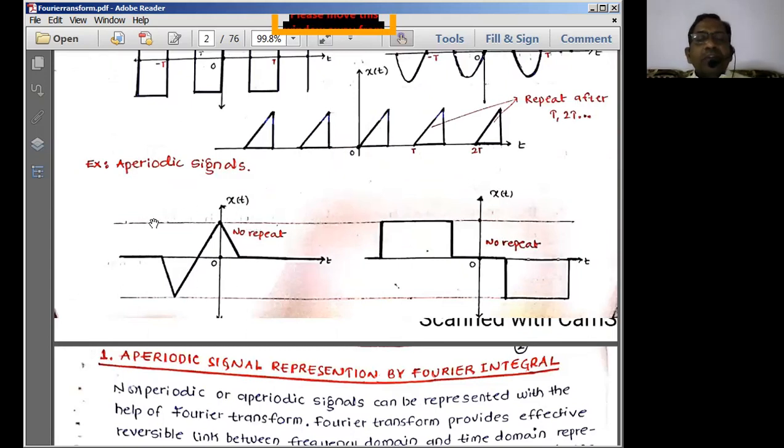Now I want to represent this in the Fourier series. To do so, I have to find all the frequency component amplitudes in this particular duration under consideration.